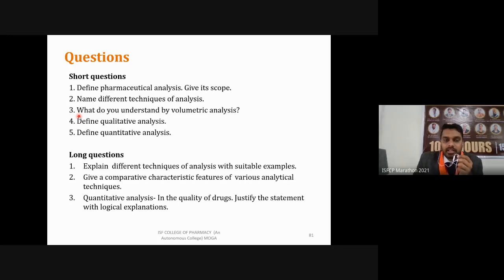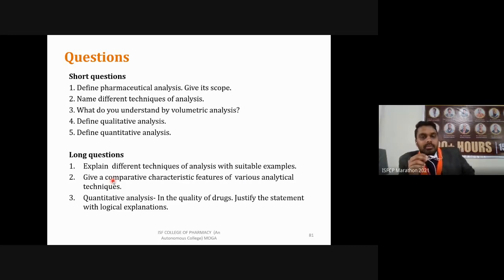Long questions which can be asked from this chapter: explain different techniques of analysis with suitable examples. So different techniques, qualitative and quantitative, then you can classify quantitative analysis, which we have covered. Then give comparative characteristic features of various analytical techniques.